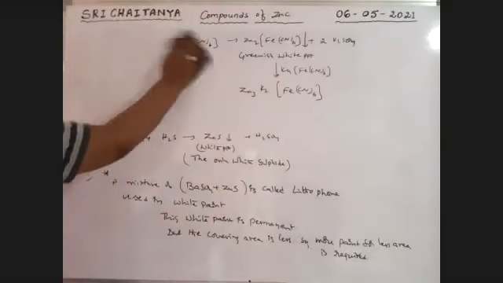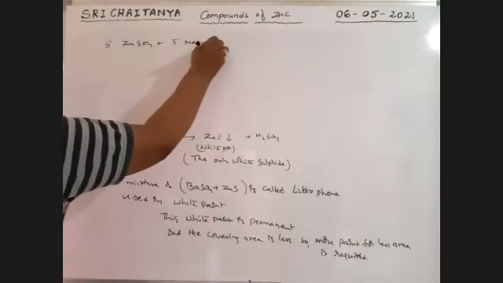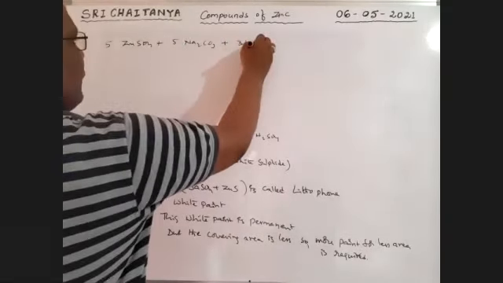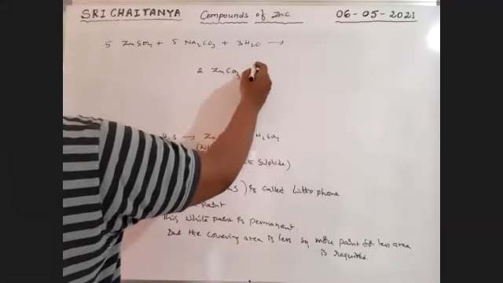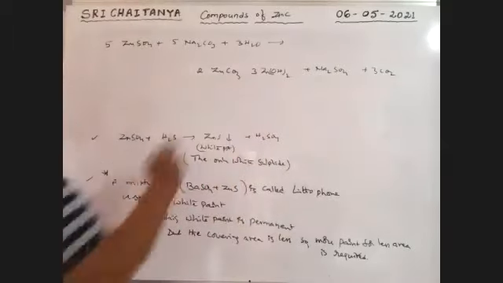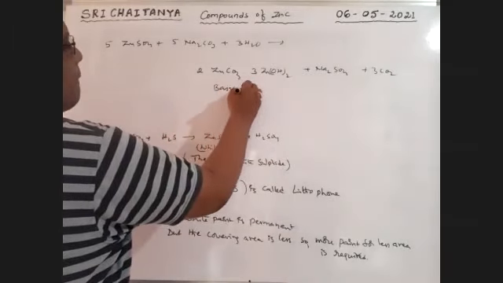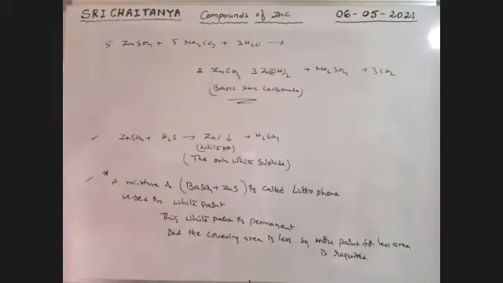Last point. 5ZnSO4 plus 5Na2CO3 plus 3H2O gives 2ZnCO3·3Zn(OH)2 plus 5Na2SO4 plus 3CO2. The compound is called basic zinc carbonate.